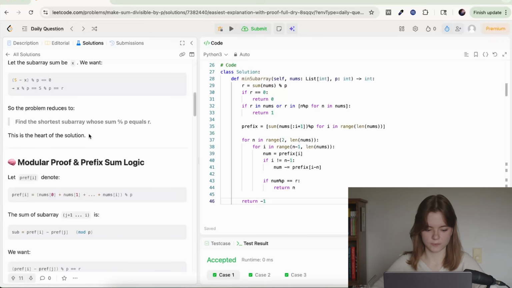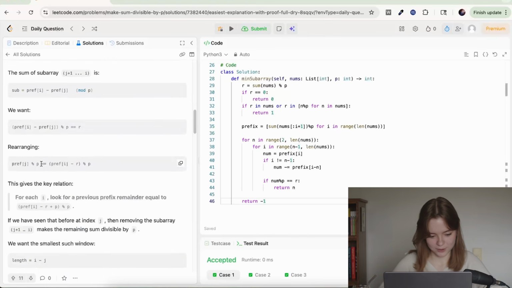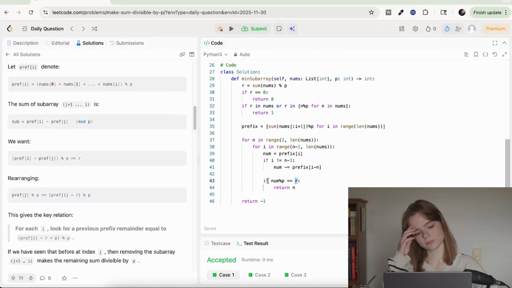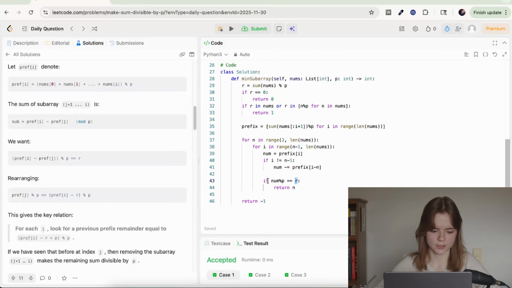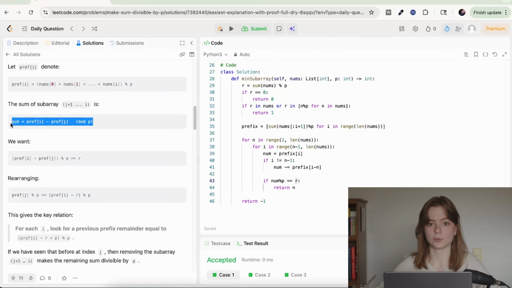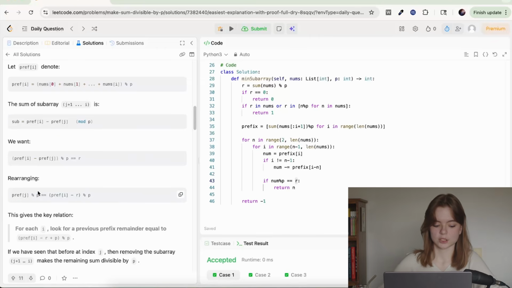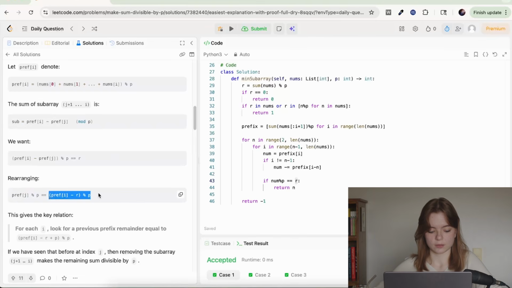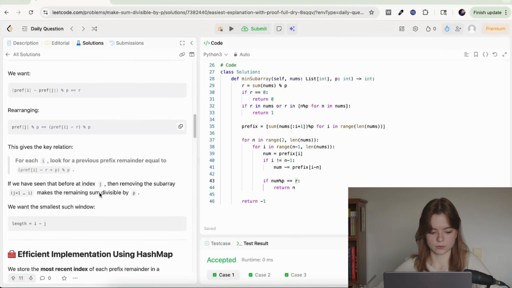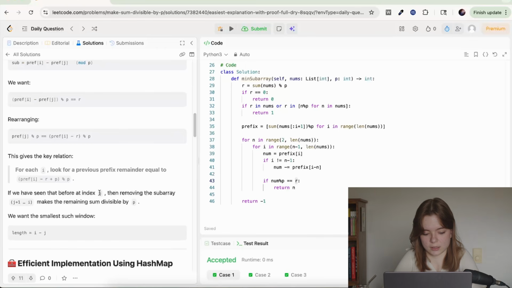Yes, that is what we figured out already. Find the shortest subarray whose sum mod p equals the remainder. Okay, so we're doing a little bit of math here now. No, okay, I think that I'm starting to get it. So we have what we have gotten to. We algebraically rearranged this to say there is a relation between one part of the prefix array with another one. So then we go through the prefix array and look at the hash map and try to find it.